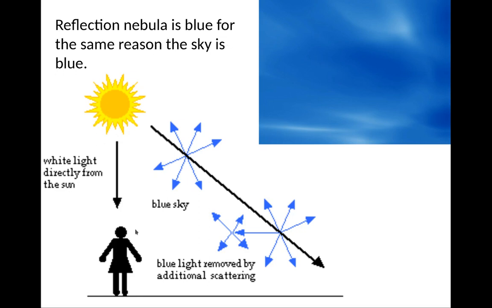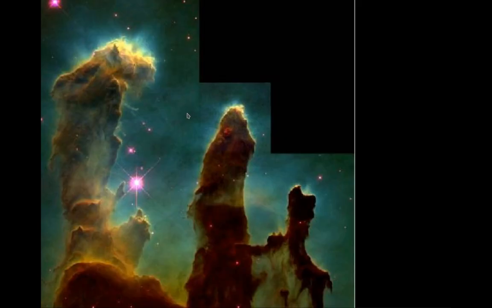So you look at white light, you look directly at the sun. And if you look off the line of sight, what happens is that light from the sun, which is causing sunset somewhere else, that blue light is scattered into our line of sight, and so we notice the sky is blue. So the reflection nebula is blue for the same reasons the sky is blue, right?